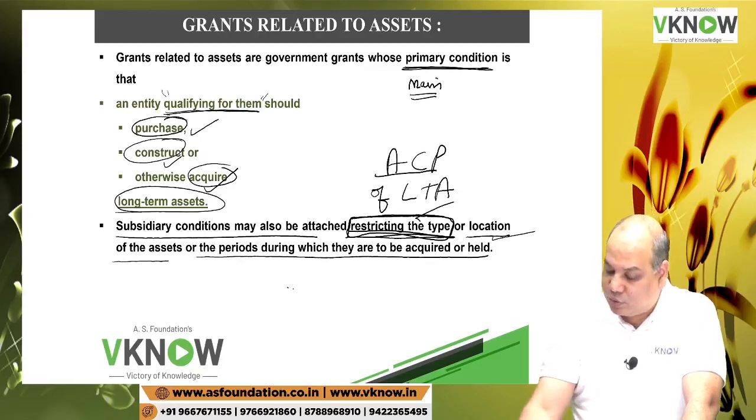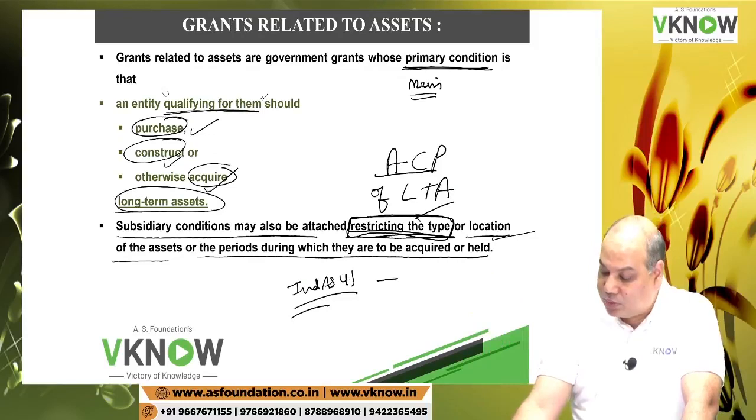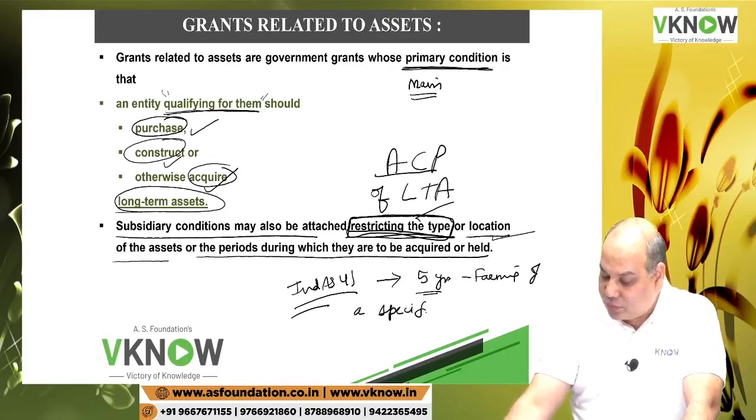In Ind AS 41 we will see, although it is exempted from this standard, but it deals with government grant. Government says we will give you the grant, we will give you this land, but for 5 years you have to do farming of a specified herb or crop only.